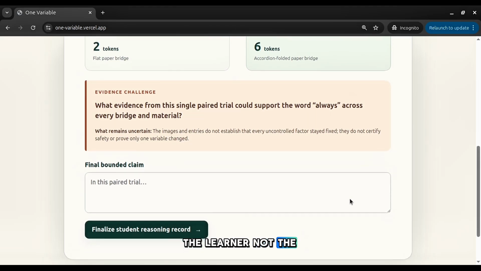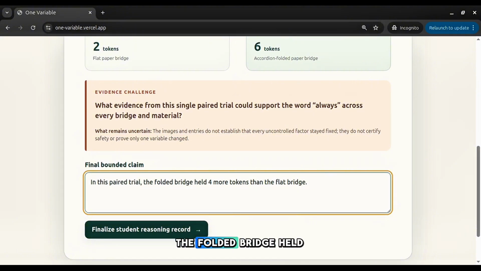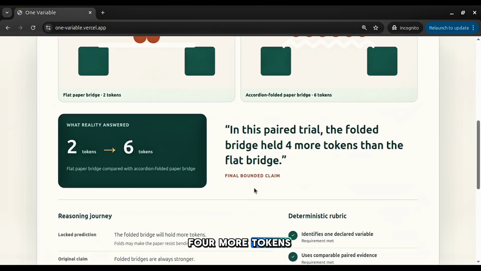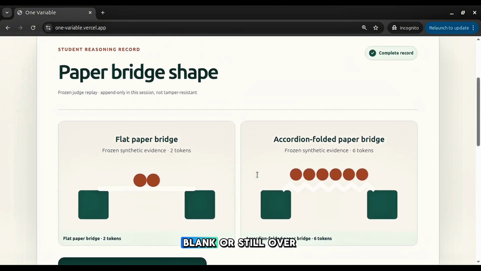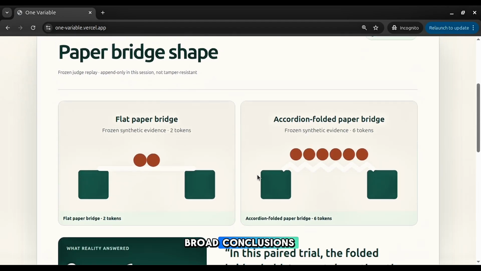The learner, not the model, writes the bounded revision. In this paired trial, the folded bridge held 4 more tokens. Deterministic code blocks blank or still overbroad conclusions.